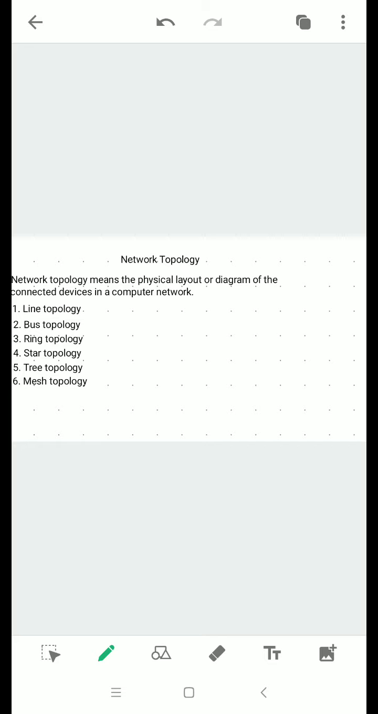Next is mesh topology. In mesh topology, it doesn't have any shape and each of the nodes is randomly connected to each other. So, since there is no definite shape and route for the flow of information, a break in a cable may or may not affect the entire network.